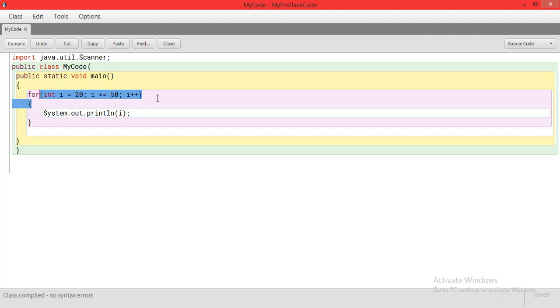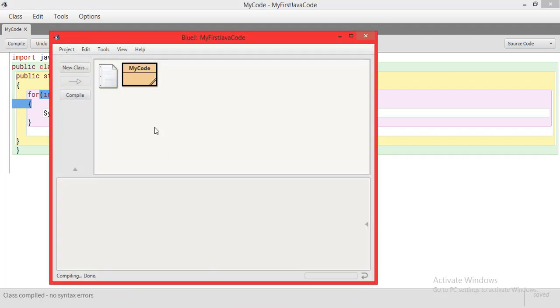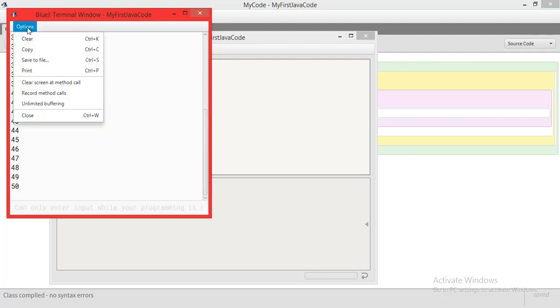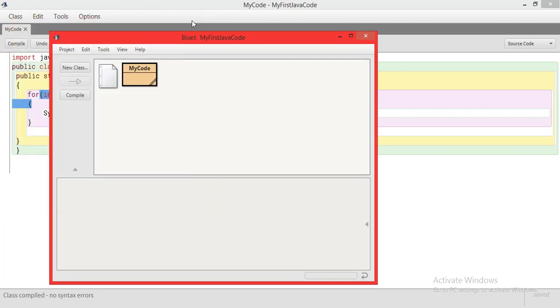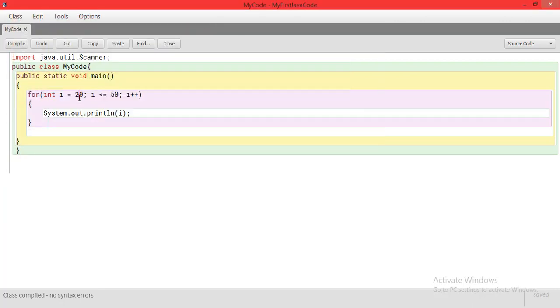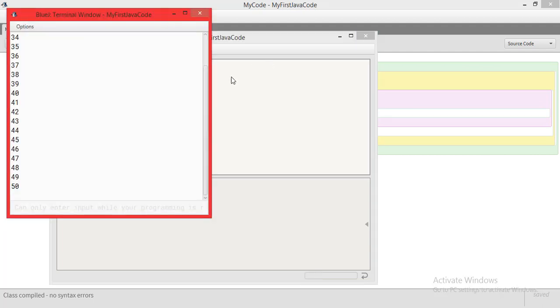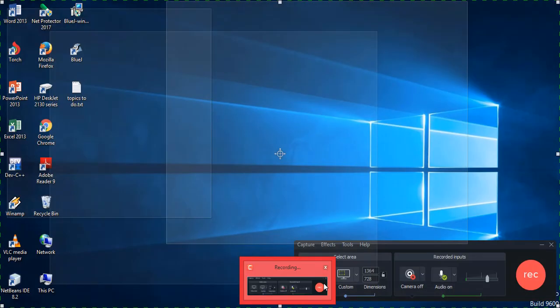If I click compile, there are no syntax errors, and if I try it out, I just need to go here and say void main. So it's going to print to me from 20 to 50. You can see the 51 on top because I haven't cleared the earlier screen. If I clear this and try it again, this time I want it, let's assume, from 30 to 50. So it will start from 30, go up till 50 and keep showing it to me. If you see, I have started from 30 and got it up till 50. So this is how you can use loops for doing various tasks over and over again.